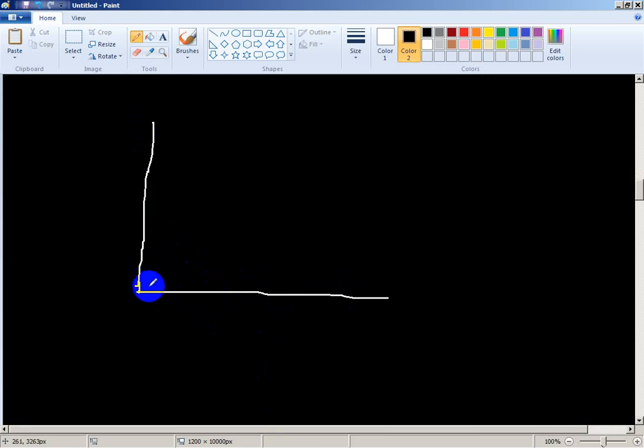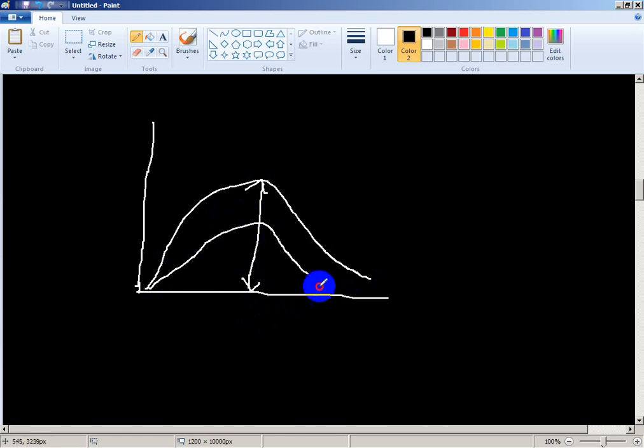Okay, this area is the activation energy, the energy required to complete the reaction. This is without catalyst. When I use a catalyst, the activation energy becomes lower.